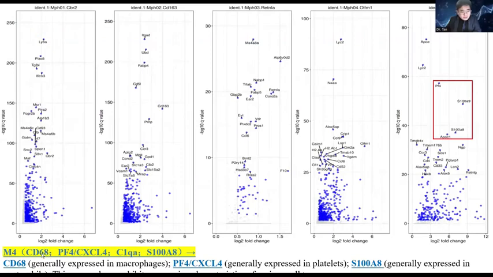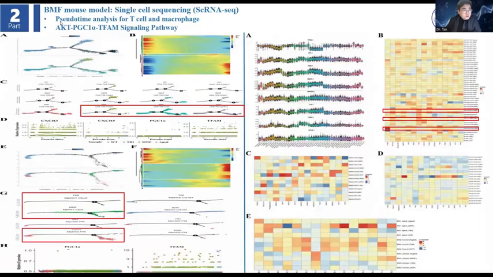And this is CD68, PF4, C1QA, S100A8. Here is maybe a new kind of macrophage. Then we also did pseudotime analysis. We found in the BMF group that the Treg was decreased, and the CD4 and CD8 T cells are increased. For the macrophages, type 1 were much higher in the experiment group, but in the aged group we find much more of the new kind of macrophages.